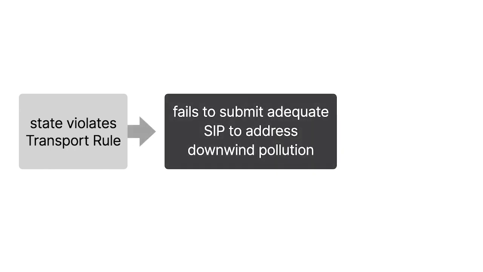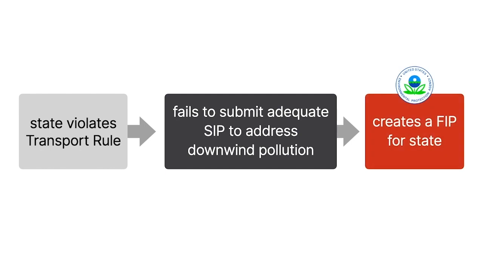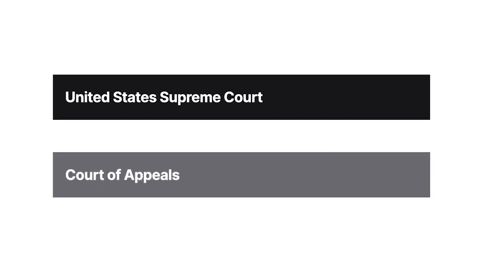A state would also violate the Transport Rule if it failed to submit an adequate SIP that addressed downwind pollution, in which case the EPA would create a FIP for the state. Multiple industry groups and state and local governments petitioned the D.C. Circuit to review the Transport Rule.